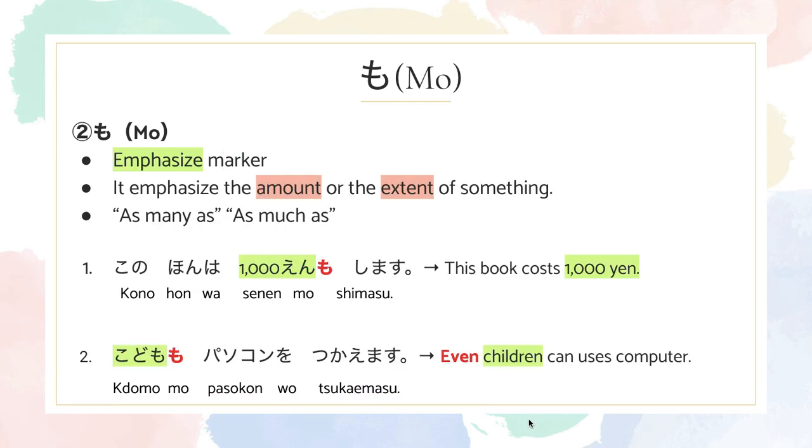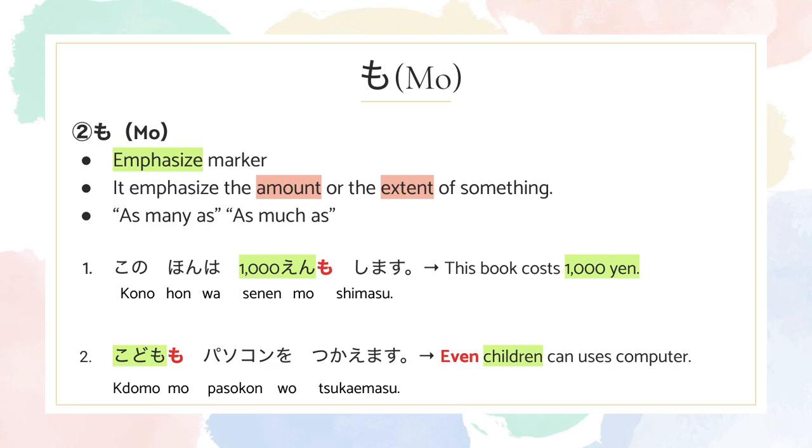Mo is also an emphasis marker. Mo emphasizes the amount or extent of something. It has the same function as many as, or as much as. The first example says, この本は1000円もします。It means this book costs as much as 1000 yen.